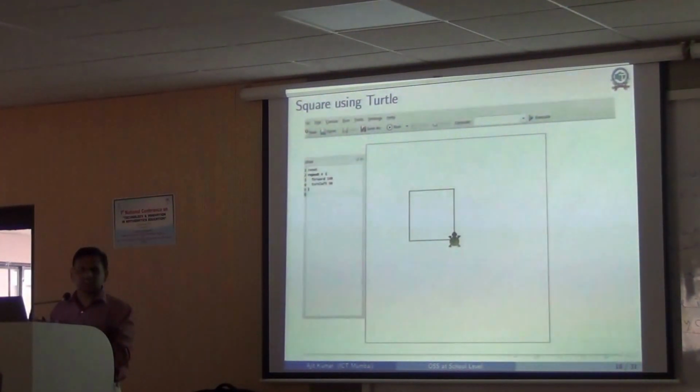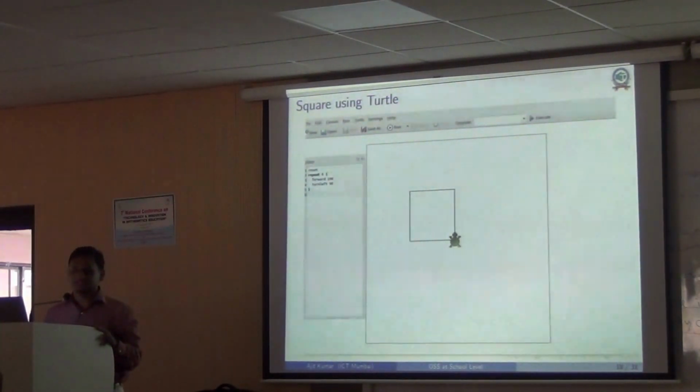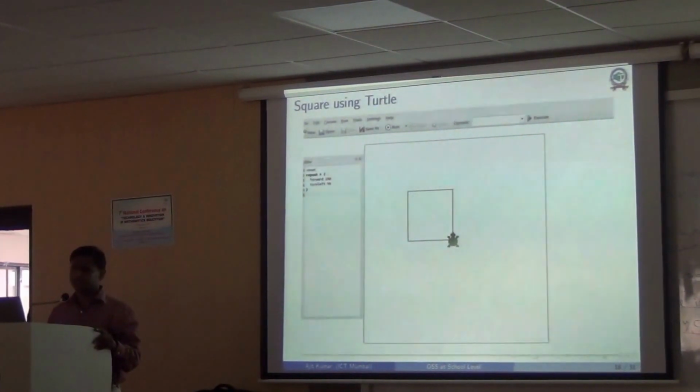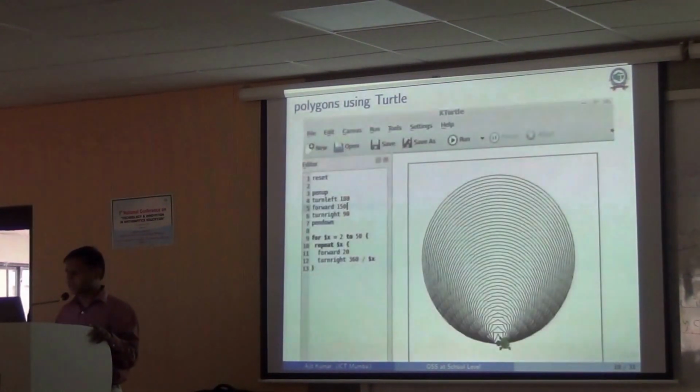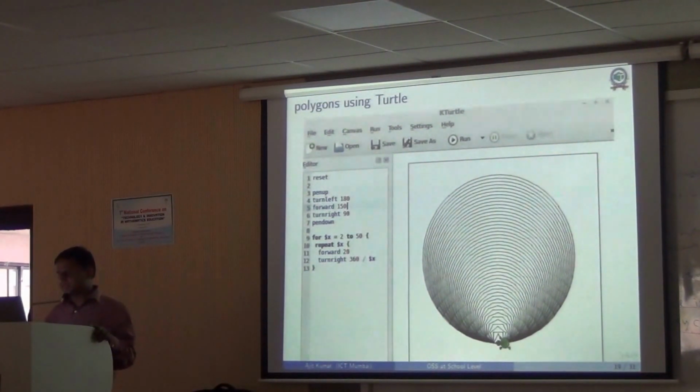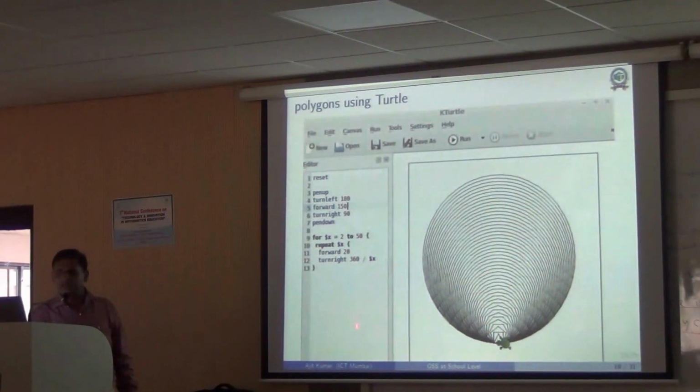All these very simple instructions you can give to this turtle, and it will create any of these geometric figures. So students can create these things very easily, starting from very basic geometric figures, even to complicated figures, and you can see that this code is not very big.